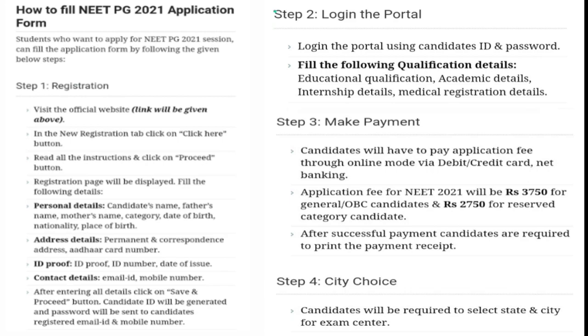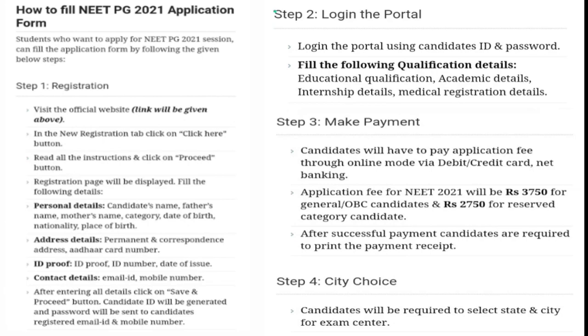So this is a very important step. One candidate ID will be generated once you enter these details, and you need to remember that candidate ID, because it is a unique reference ID that will be used for the further processes. Candidate ID and password will be sent to the candidate's registered email ID and mobile number. That's why these two details need to be functional as long as the counseling proceeds. Now coming to the next step, you need to log into the portal with the given candidate ID and password.